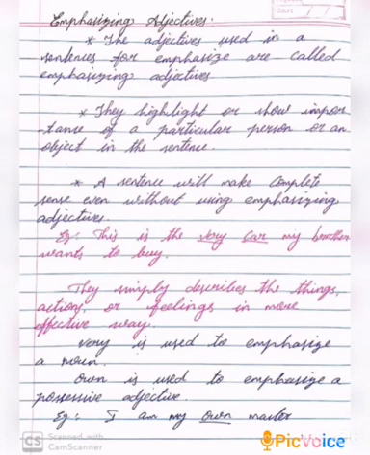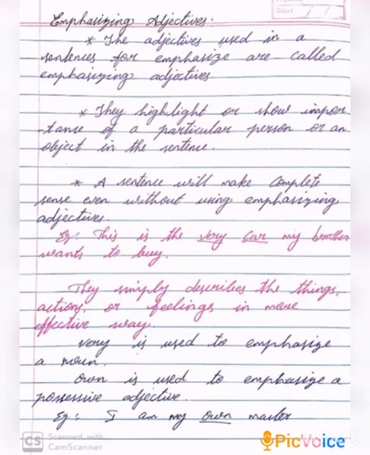See, this is the very car my brother wants to buy. Here, very is emphasizing adjective. Car is noun. Here, very modifies the car and emphasizes the noun. They simply describe the things, actions or feelings in a more effective way.